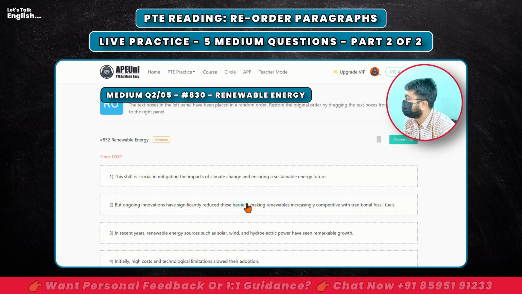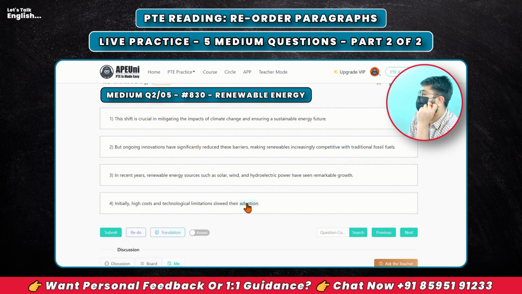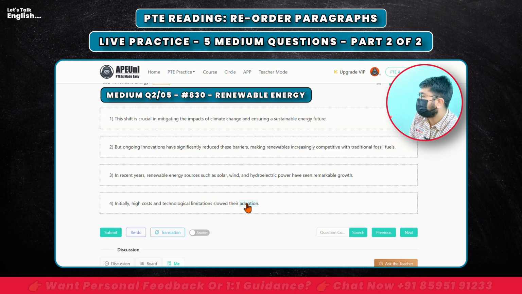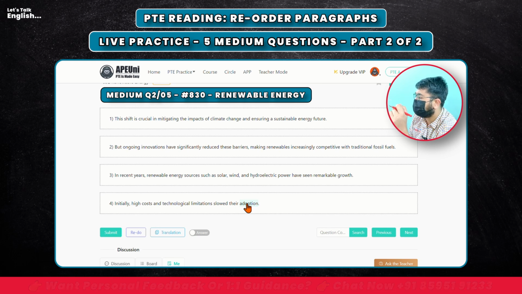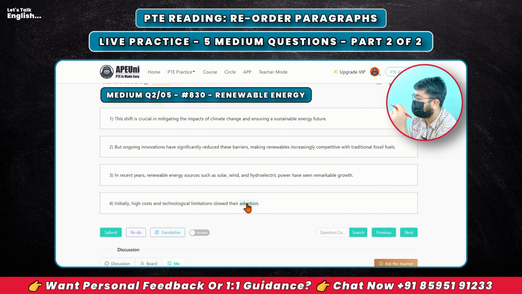That is question number 2. Renewable energy. Should be easy to do because we understand these things very easily. This shift is crucial in mitigating the impacts of climate change and ensuring a sustainable energy future. But ongoing innovations have significantly reduced these barriers, making renewables increasingly competitive with traditional fossil fuels. In recent years, renewable energy sources such as solar, wind, hydroelectric power have seen remarkable growth. Initially, high costs and technological limitations slowed their adoption.